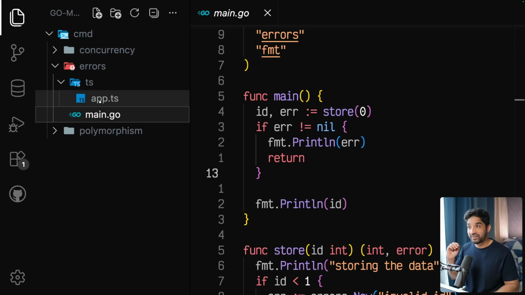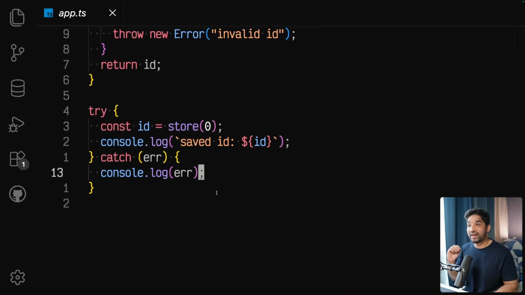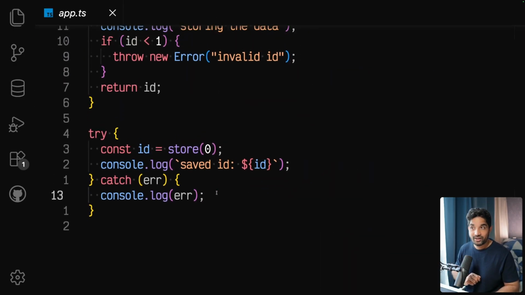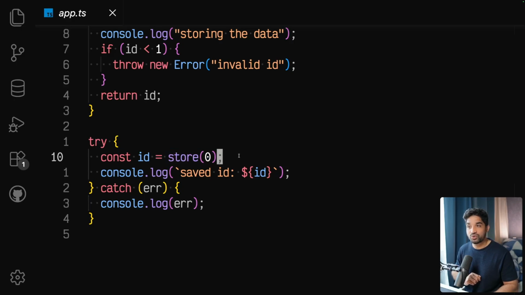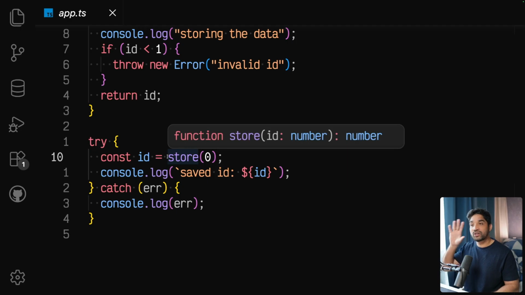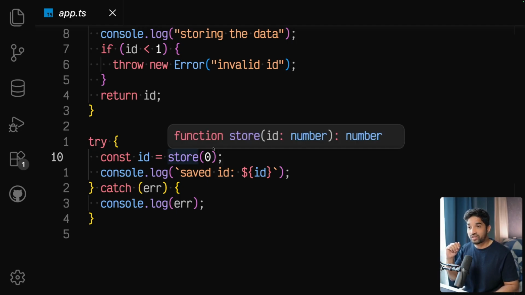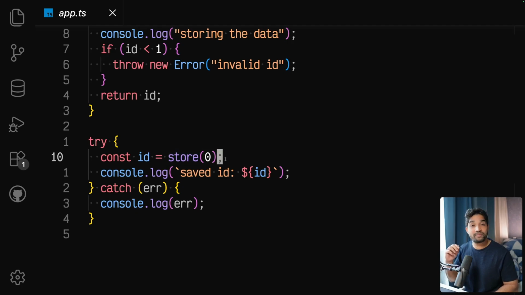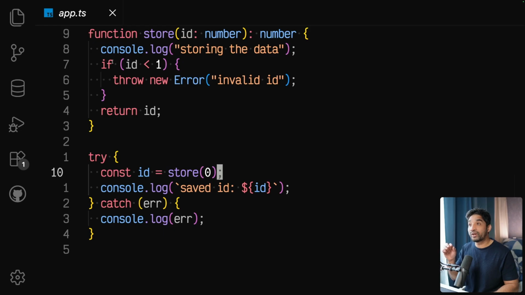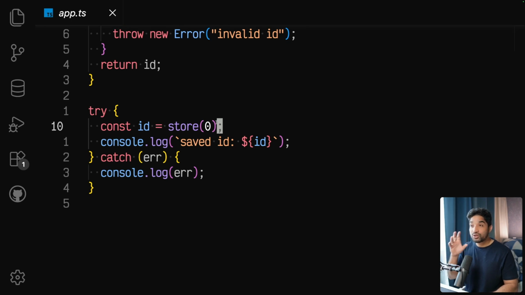What does that mean? In TypeScript, we have invisible error handling. See, if you see this function store, you have no idea whether this function is going to throw an error or not. There is nothing. You cannot see this in the function signature, right? It is invisible for you. That is why you need to go inside that function, you need to see whether it is throwing or not, and then you need to decide that okay, it is throwing, so we need these try catch blocks.